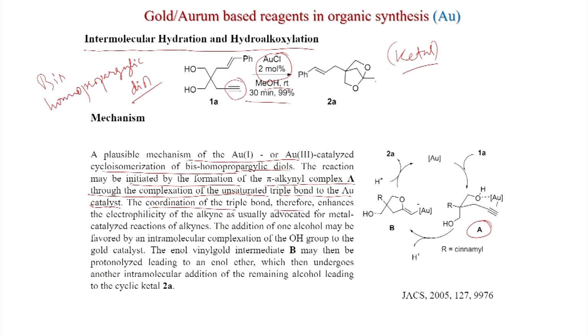The coordination of the triple bond therefore enhances the electrophilicity of the alkyne, as usually advocated for metal catalyzed reactions of alkynes. The addition of one alcohol may be favored by an intermolecular complexation of the OH group to the gold catalyst. The enol vinyl gold intermediate B then is protonolyzed. So, after the addition, here you can see also 1, 2, 3, 4, 5, exo dig cyclization will happen and this intermediate will form, which then undergoes another intermolecular addition of the remaining alcohol, leading to the cyclic ketal 2A. So, after this you can think that this will form